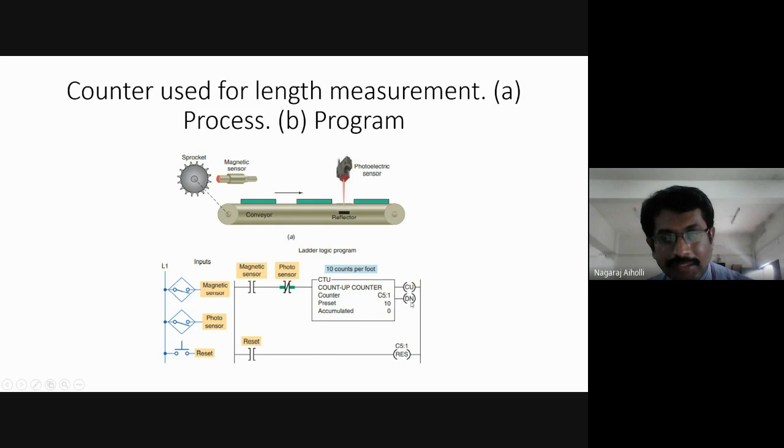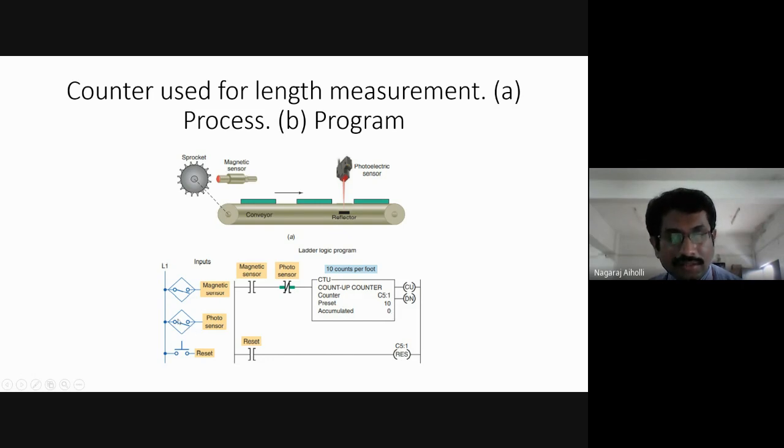Done bit is activated, and once the done bit is activated, they have not connected this done bit anywhere, but that is the end of this counter. Suppose if you want to reset it, then we have to manually press this reset switch. When this reset switch is pressed, the reset coil is energized, and because of which the counter is going to reset. Whatever is the count value, that will become 0.